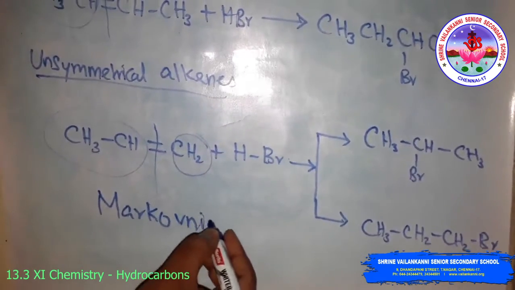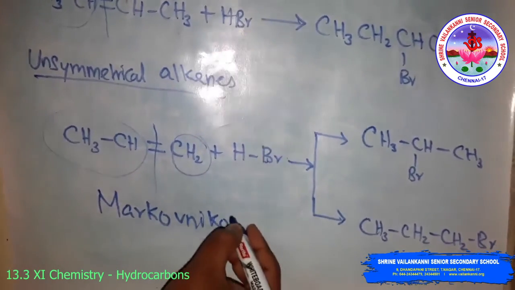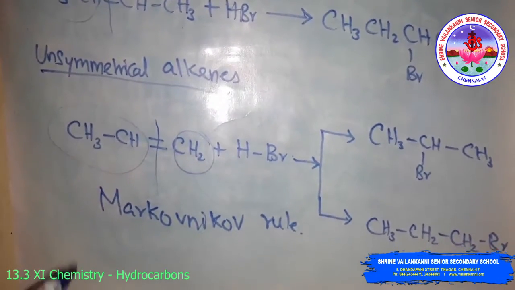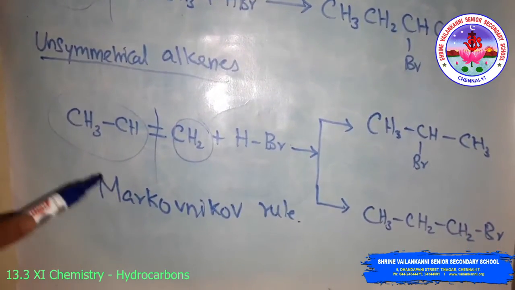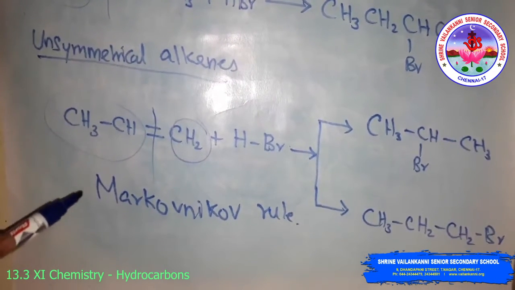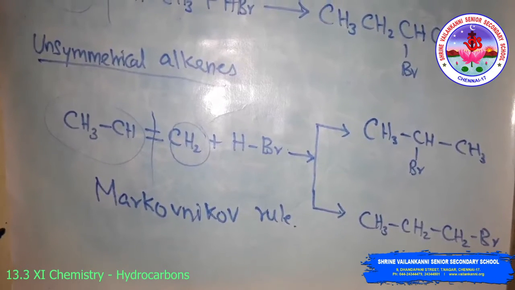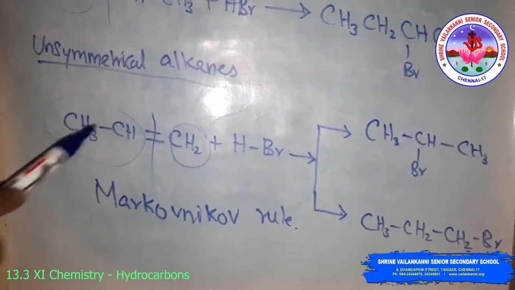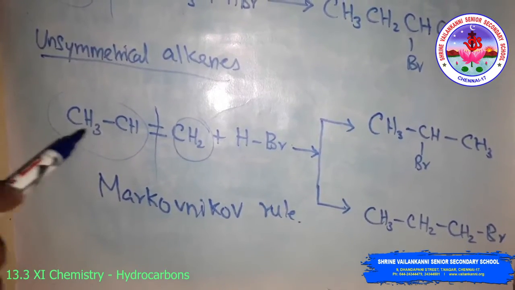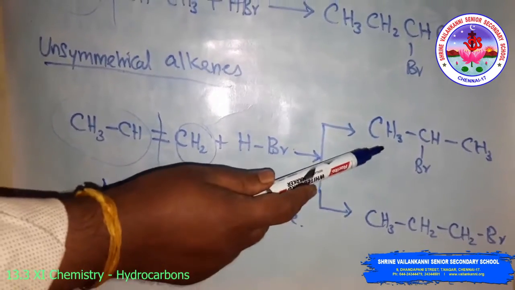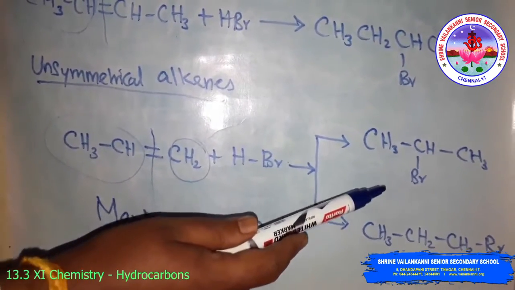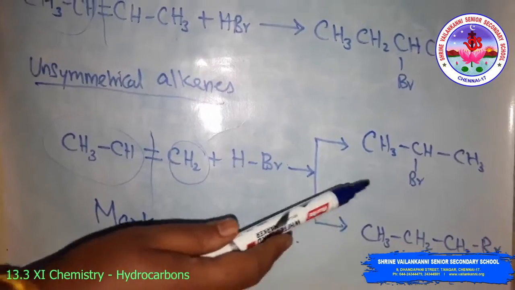Markovnikov rule. The rule states that the negative part of the addendum gets attached to the carbon atom which possesses the lesser number of hydrogen atoms. According to this rule, the first product, 2-bromopropane, is expected. In actual practice, this is the principal product of the reaction.